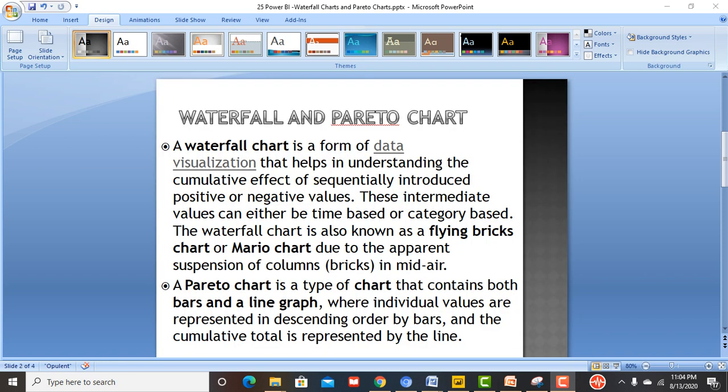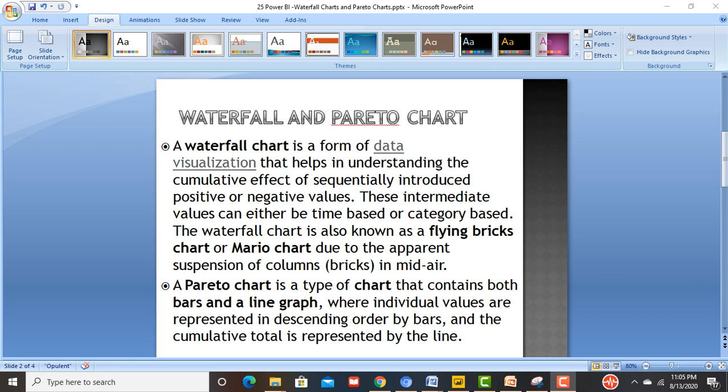Before starting, I am going to explain what a waterfall and Pareto chart is. A waterfall chart is a form of data visualization that helps in understanding the cumulative effect of sequentially introduced positive or negative values. These intermediate values can be either time based or category based. The waterfall chart is also known as a flying brick chart or Mario chart.